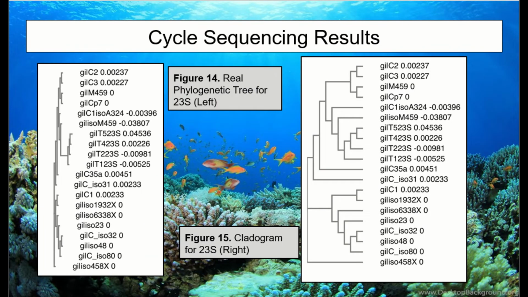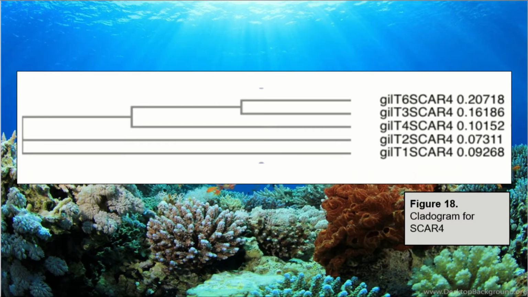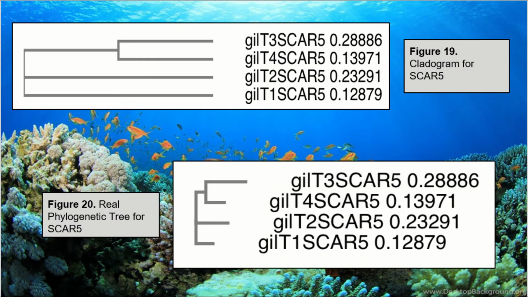On the final day, the analysis of bioinformatics was done, and phylogenetic trees were made. From using Finch TV, 23S and SCAR3 were successful in being sequenced, while SCAR4 and SCAR5 had invalid sequences. This is possibly due to an error in reading the DNA extract, or that not enough DNA was extracted from the anemone to have a significant impact on the readings.